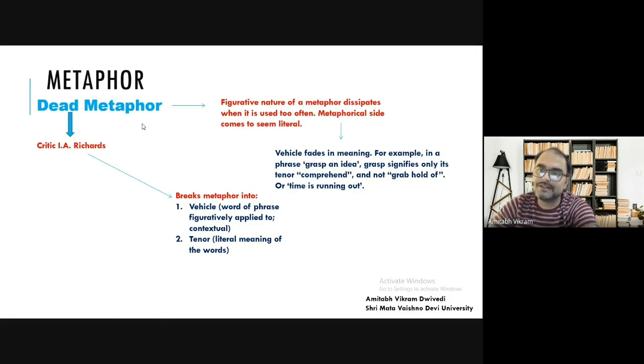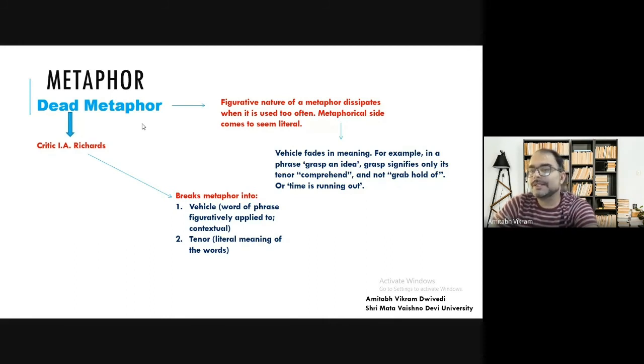So what happens in a dead metaphor? The figurative nature of a metaphor dissipates, that means evaporates, when it is used too often. So it becomes a cliche. The metaphorical side comes to seem literal. Though it is a metaphor, it seems to look literal. So the metaphorical side, that means the vehicle side, fades away.